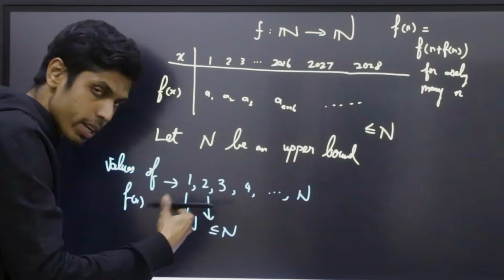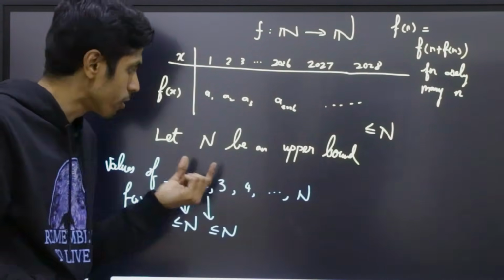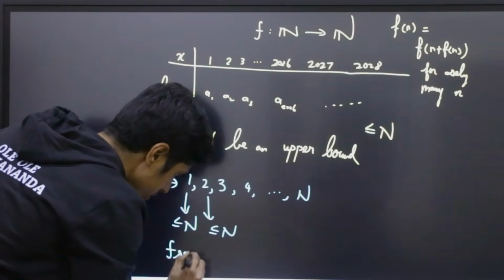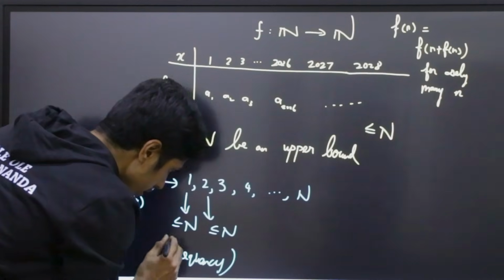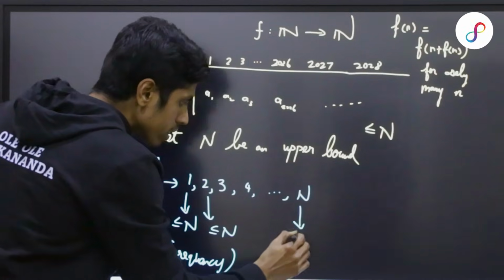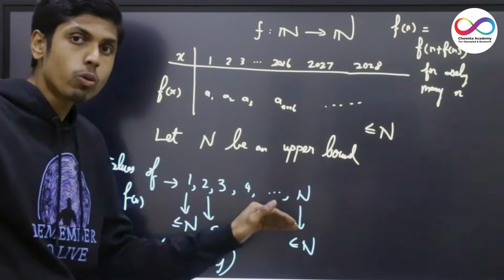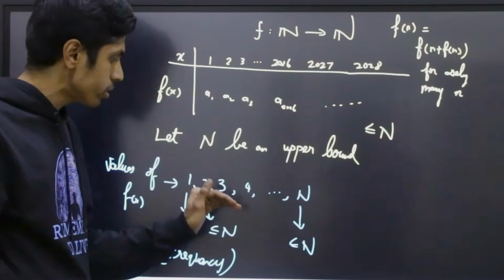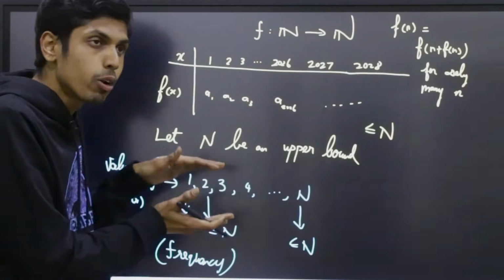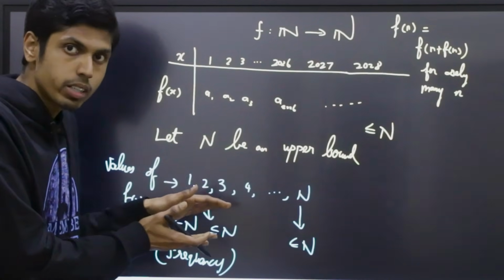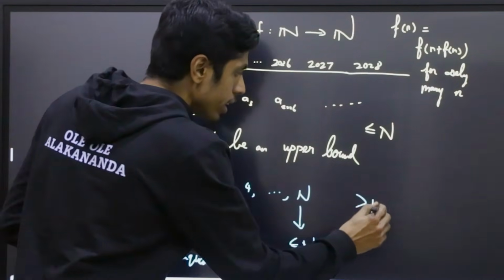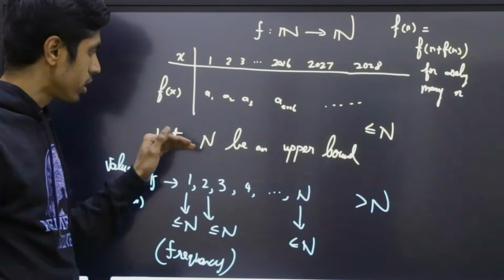This is the frequency of a particular value in the range of the function f that we are enumerating for each of the values from 1 to N. We do not know the exact value, but the frequency is bounded above by capital N. If some of them occurred more than capital N times, then the maximum number would be greater than N, which contradicts N being an upper bound.